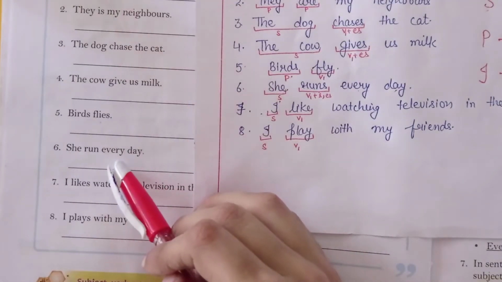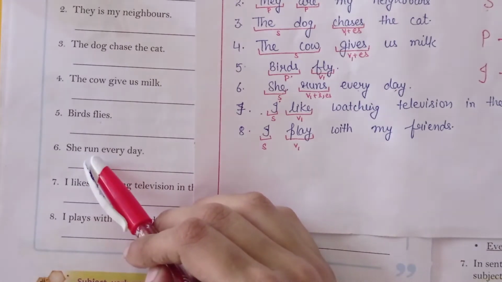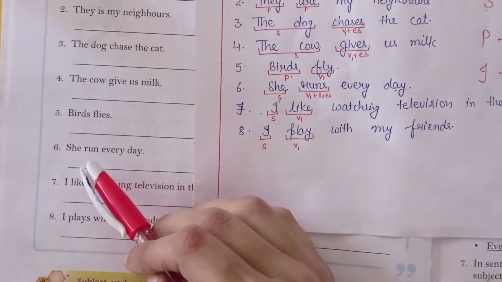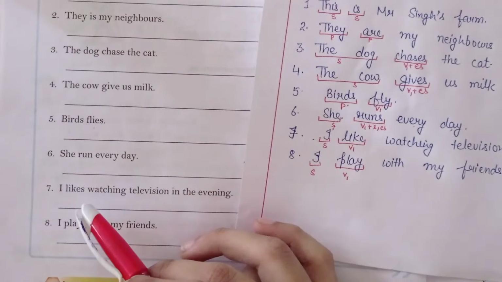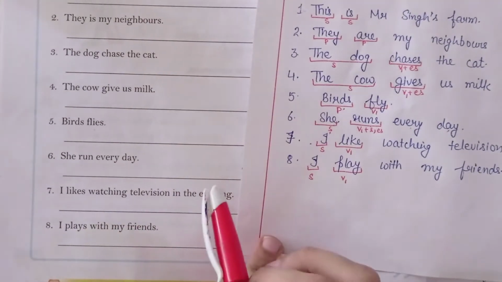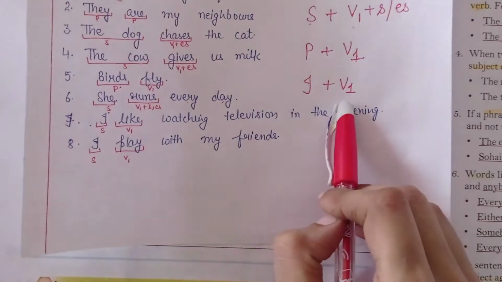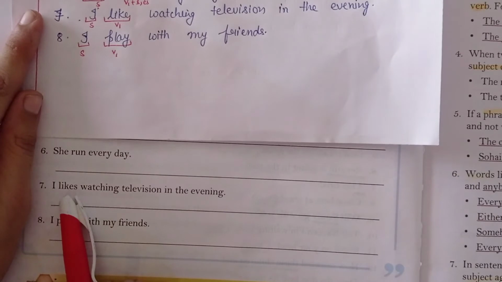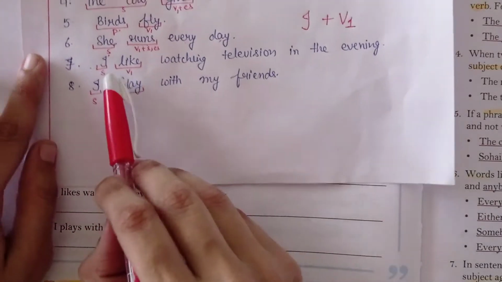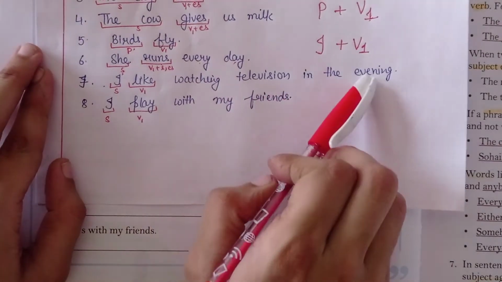She run every day. Now she is a singular subject and run is a plural verb. So we have to write a singular verb here. So we will write she runs every day. I likes watching television in the evening. So our third rule was we will use first form of verb with I. But here we have written likes, which is wrong. We will simply write first form of verb as I like watching television in the evening.